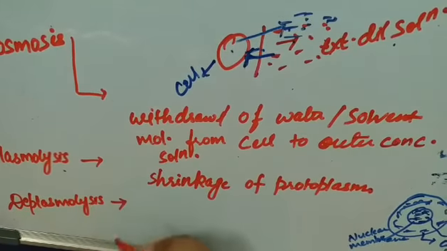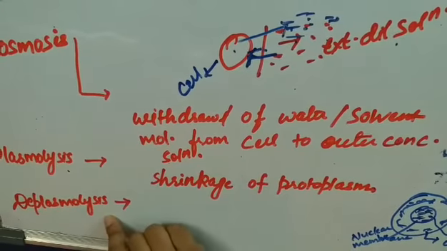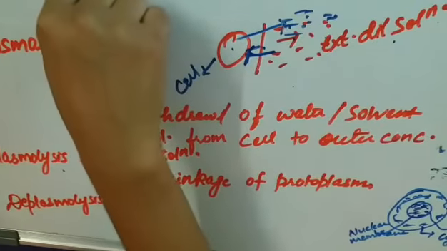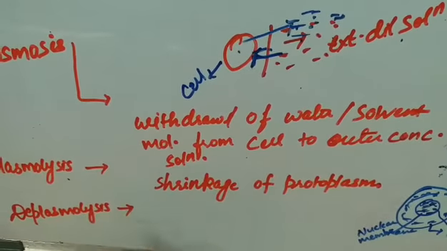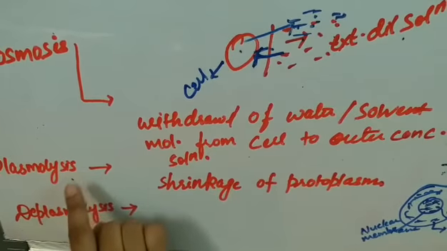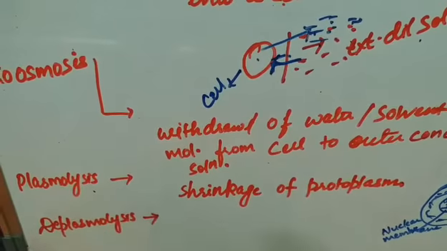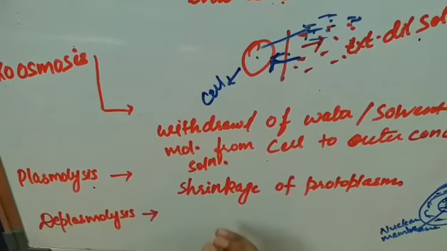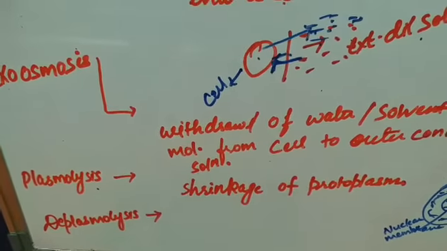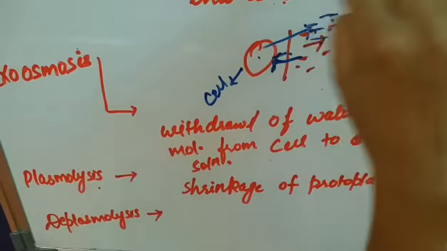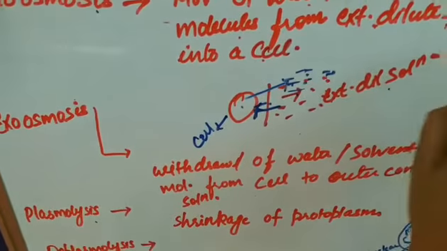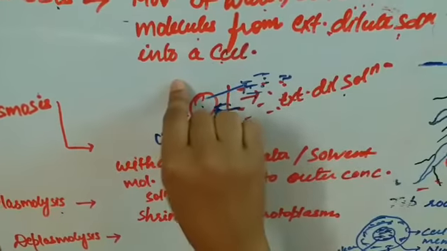Now the last term for it, that is deplasmolysis. This deplasmolysis is basically connected with endoosmosis. In this, what happens? The cell which has been plasmolyzed due to plasmolysis retains its original volume. It will swell up. Why? Because of the movement of water and the solvent molecule from the external dilute solution into the cell.